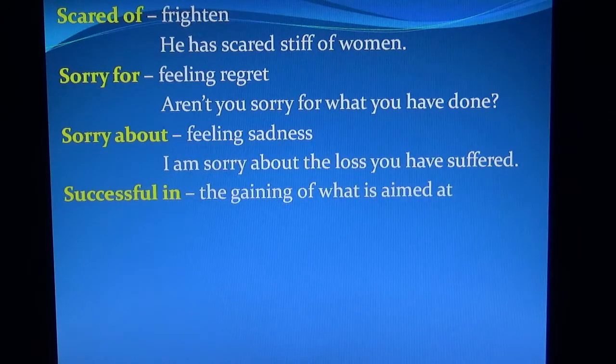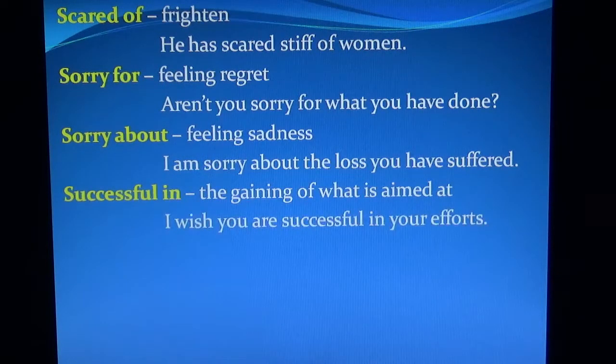Successful in. Successful takes the preposition in, meaning the gaining of what is aimed at. I wish you are successful in your efforts.